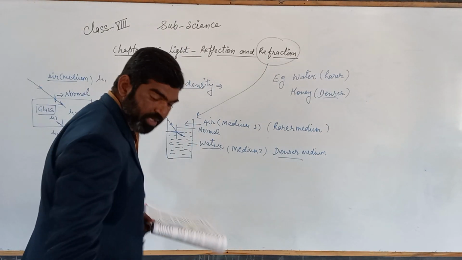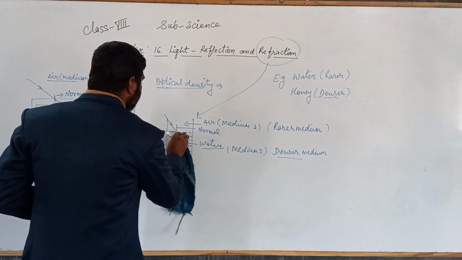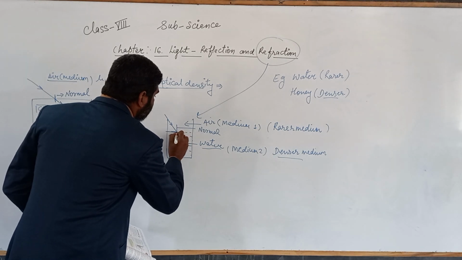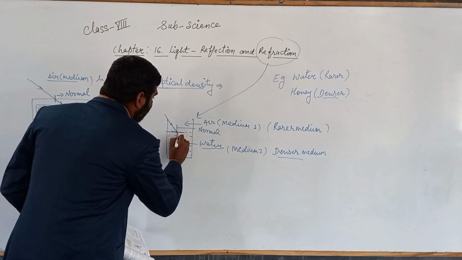So suppose that now you can see this one. Normally I explain this with bending, and suppose now we are taking this. So towards the normal means like this.